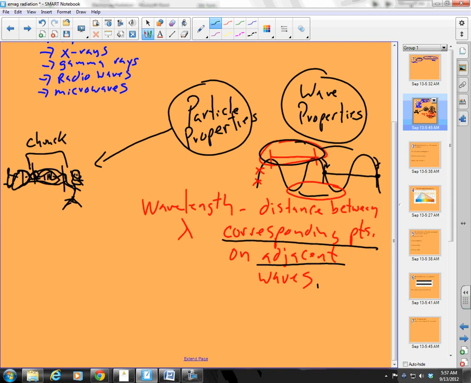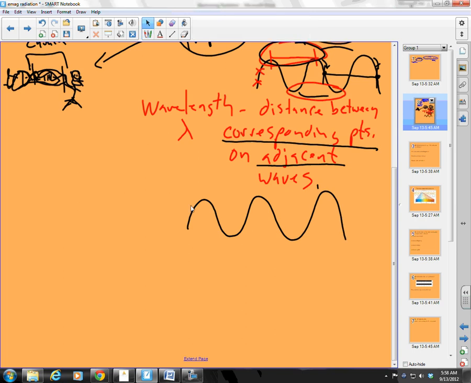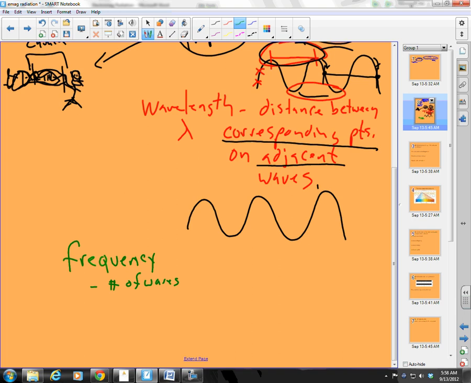Now, what else? What other characteristics do waves have? I better draw another wave because I'm going to need to draw another picture here. Waves also have something called frequency. The frequency is the number of waves which pass a given point per time.